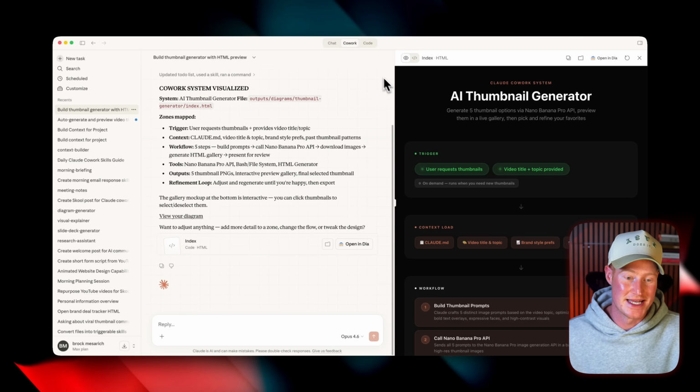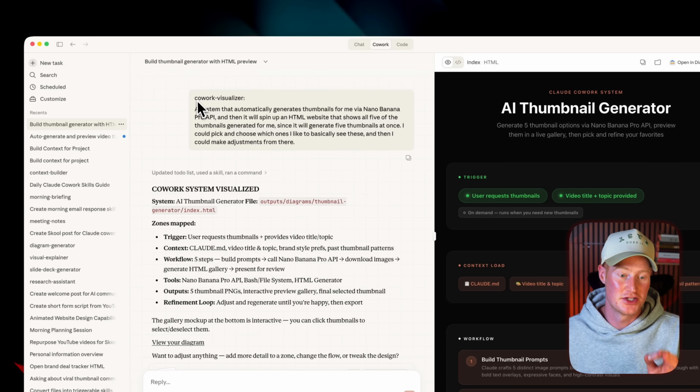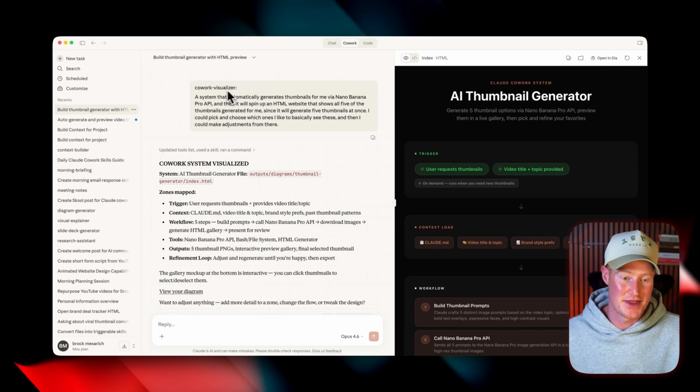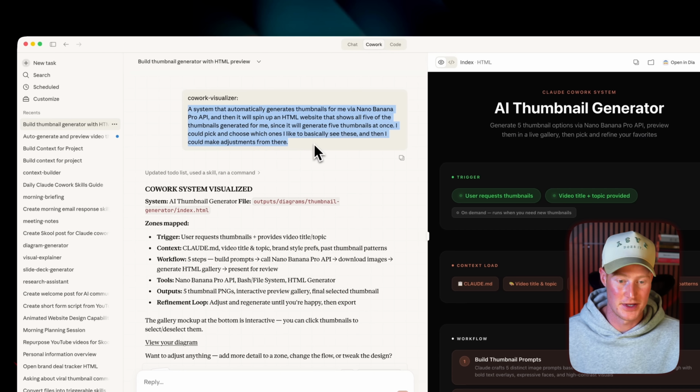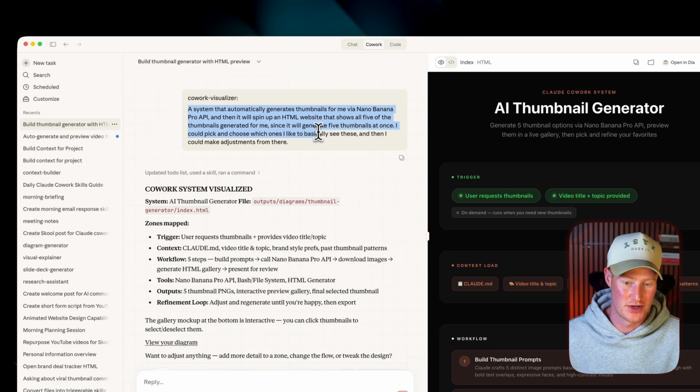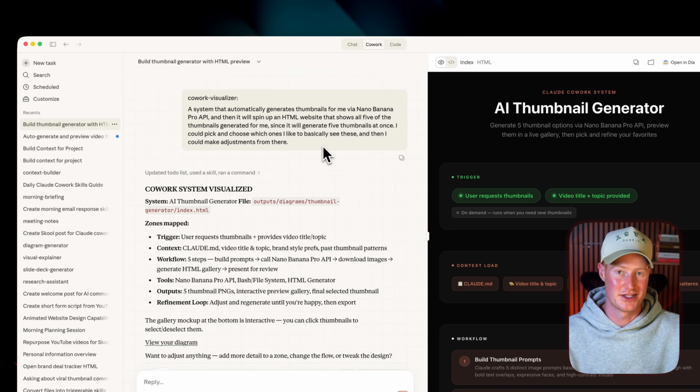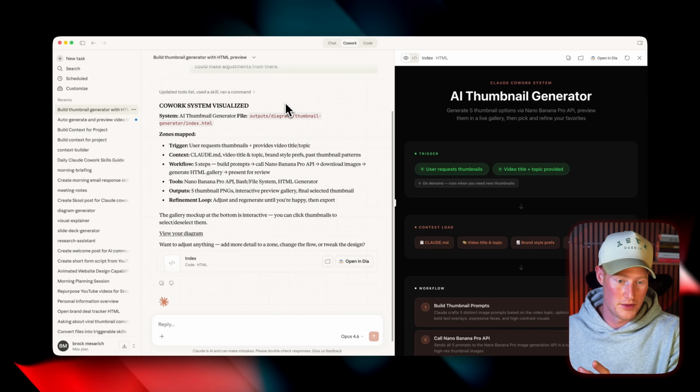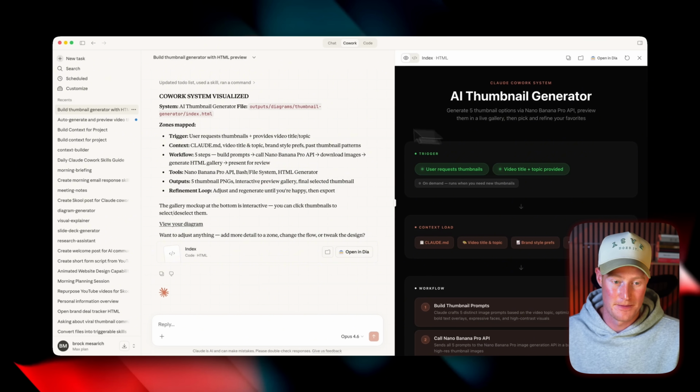All right, so to show you exactly what I mean, I have this Cowork task up here where I just typed in Cowork visualizer, and that then triggered this skill here. I basically broke down what it is that I was trying to build, and I said a system that automatically generates thumbnails for me and then creates a website to show me all the different options. So I basically just broke down what it is I wanted Cowork to do for me, but before going off and doing it, it then created this visualization HTML for me.